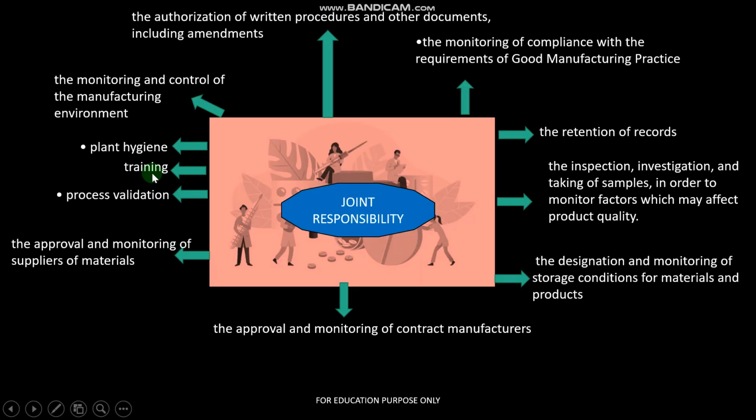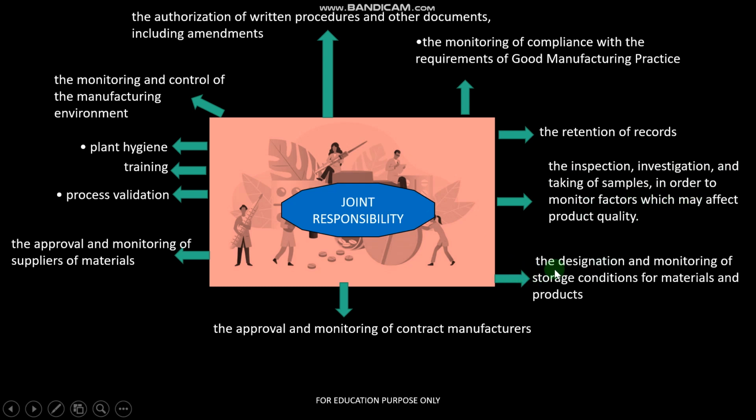Next one, there are some joint responsibilities of the production as well as the quality control department. Let's see them. The authorization of the written procedures and other documents, including amendments, should be there. The monitoring of the compliance with the requirements of GMP. Of course, the retention of records is a joint responsibility. The inspection, investigation, and taking of samples in order to monitor factors which may affect the product quality.